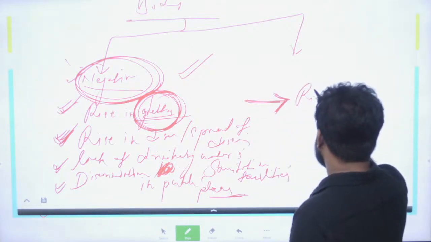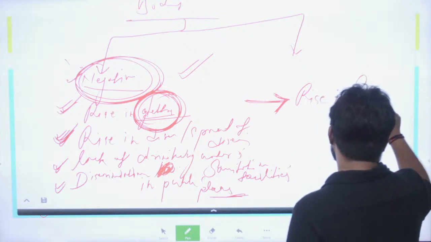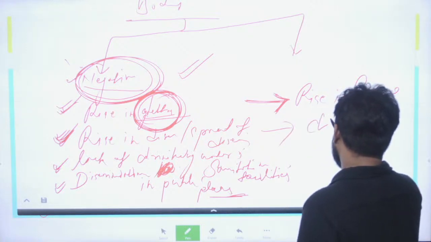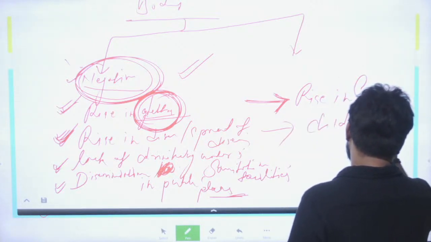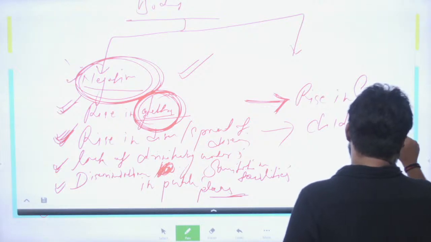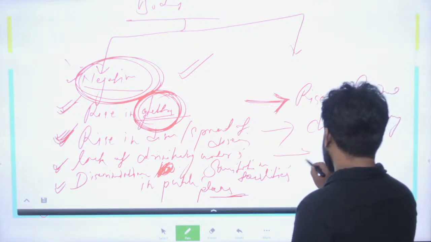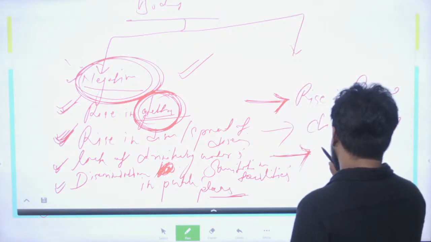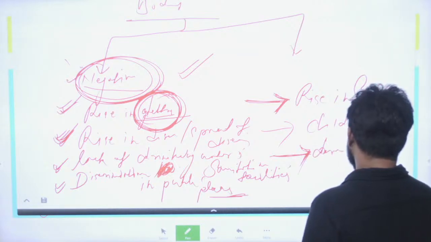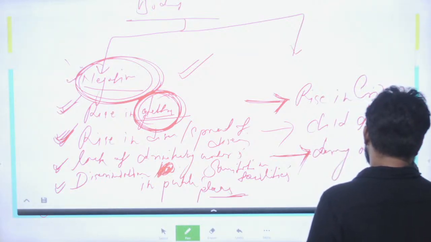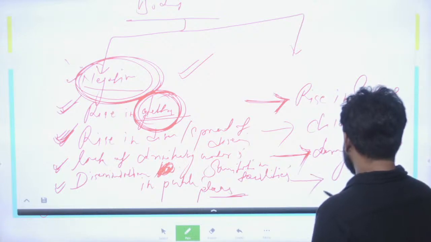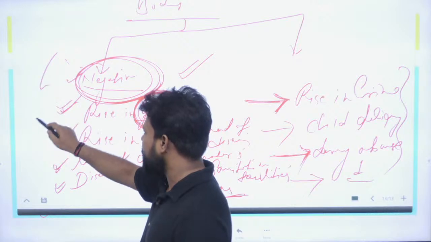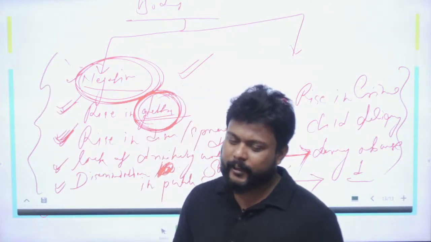Rise in crimes in these ghettos, the issue of child delinquency, drug abuse, rise in cases of domestic violence. So there are multiple issues which you can observe in the urban space, which is related or restricted to this